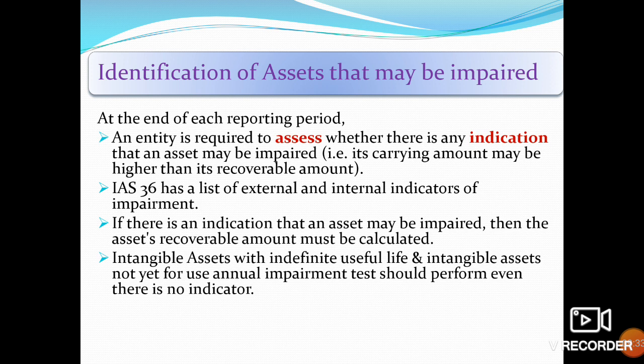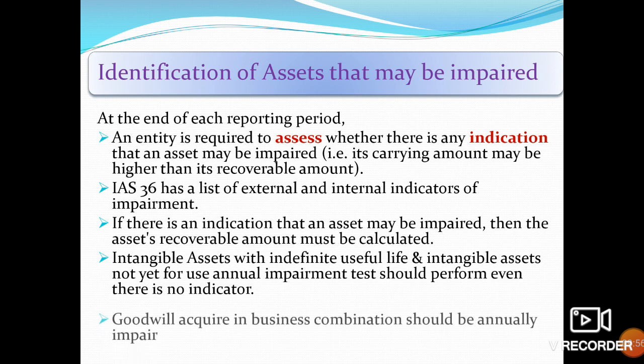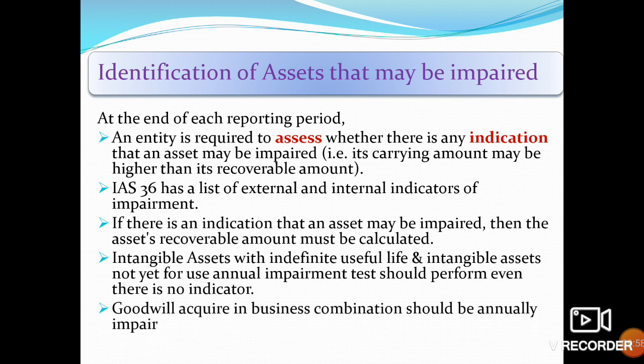For intangible assets with an indefinite useful life and intangible assets not yet available for use, an annual impairment test should be performed even if there is no indicator. Goodwill acquired in a business combination should be tested for impairment annually. Whatever the goodwill in a business combination, like an acquisition or a merger, we have to test it for impairment on an annual basis.